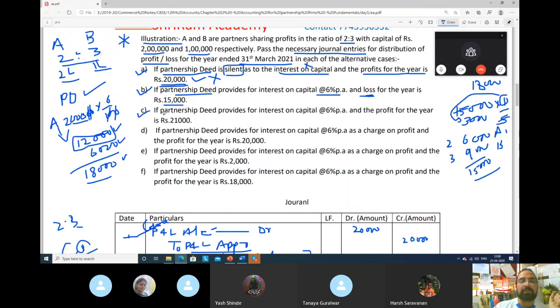Now, case number C, the partnership deed provides for interest on capital. See, the partnership deed is saying, yes, pay them interest on capital. Perfectly fine. And the profit for the year is 21,000. See, there is profit also. So perfectly fine. So what will happen in this case? See, guys, I will just erase it from this side. Just give me a moment.